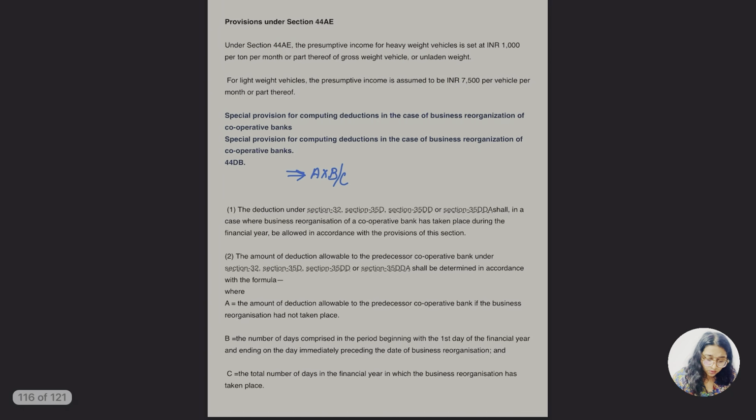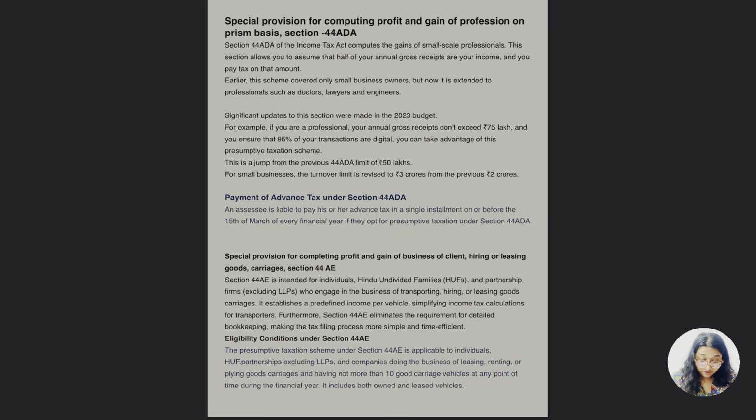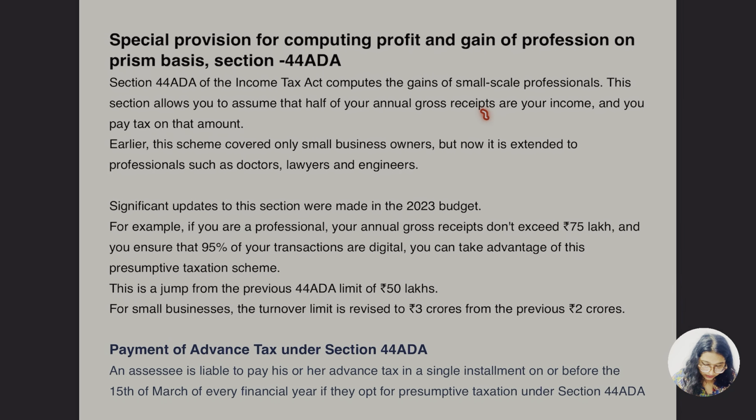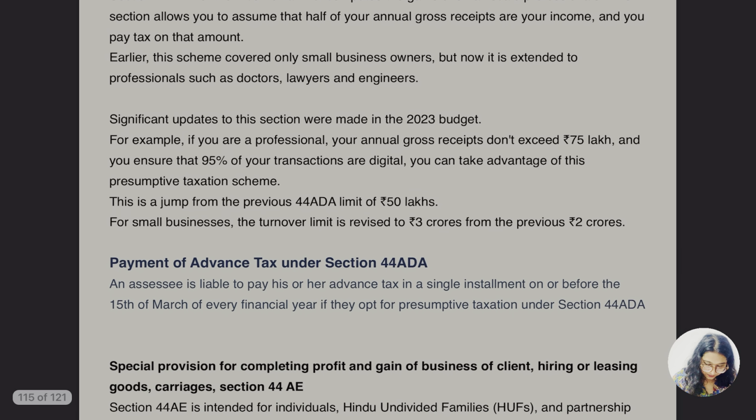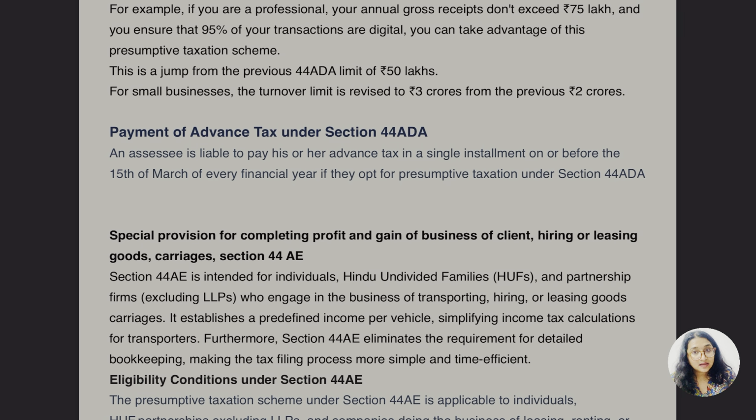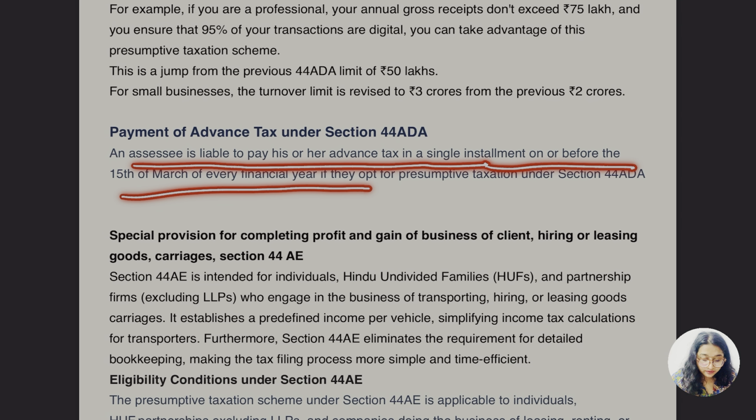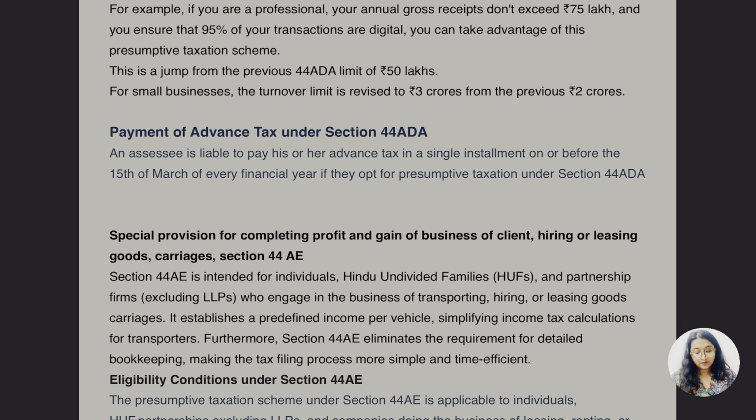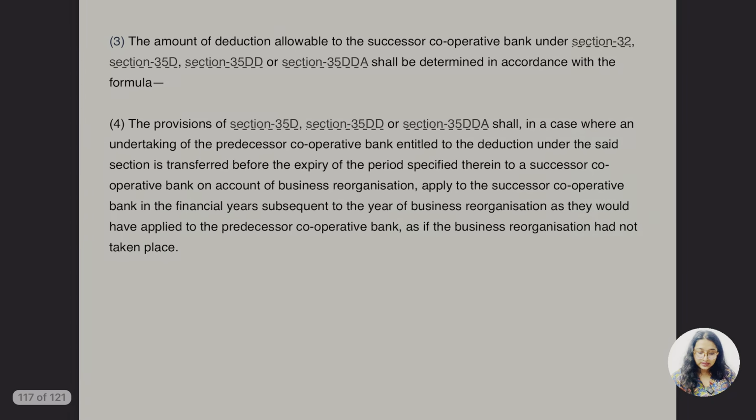Okay, so let's go back and see what I have not covered. This part is covered, this part is covered, and here it will be 75, this part is not there. So nothing new in this case, guys. This part I have to read: payment of the advance tax under section 44ADA. An assessee is liable to pay his or her advance tax in one single installment on or before 15th March of every financial year if they opt for the presumptive taxation under section 44ADA. And the return of income date is the same as the last one. So this much is understood.